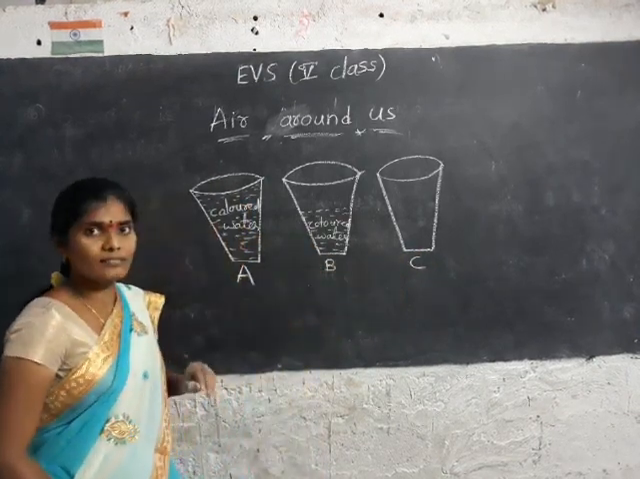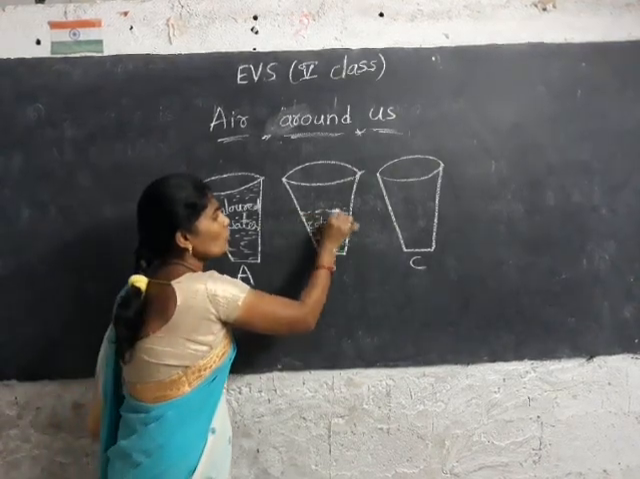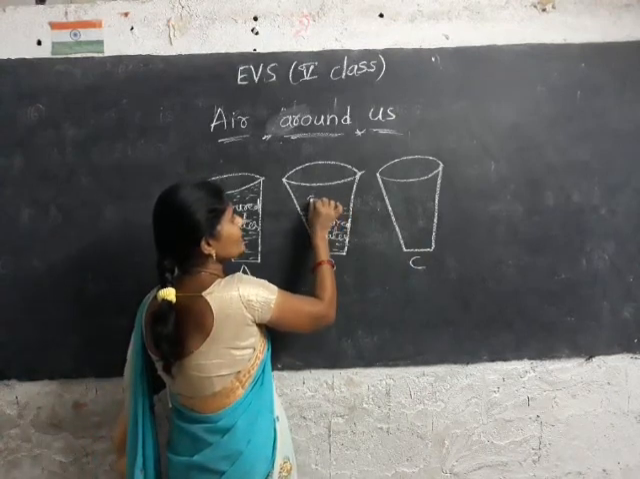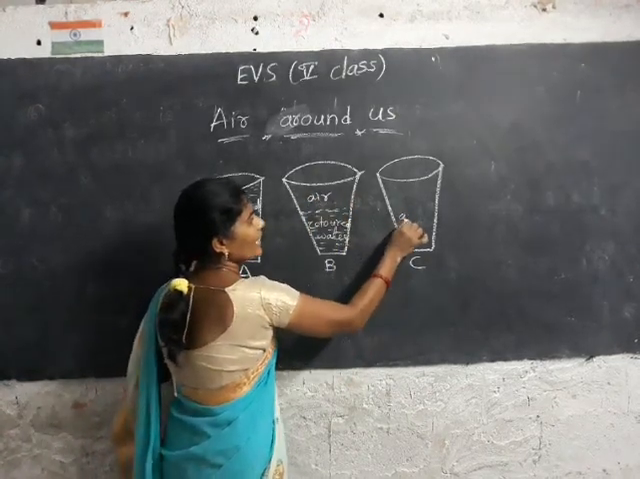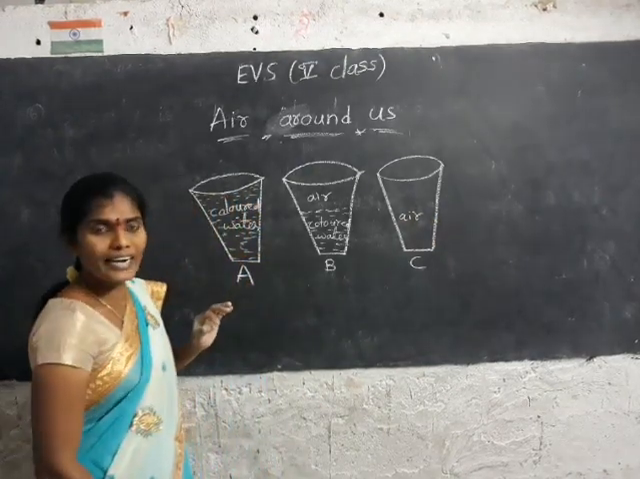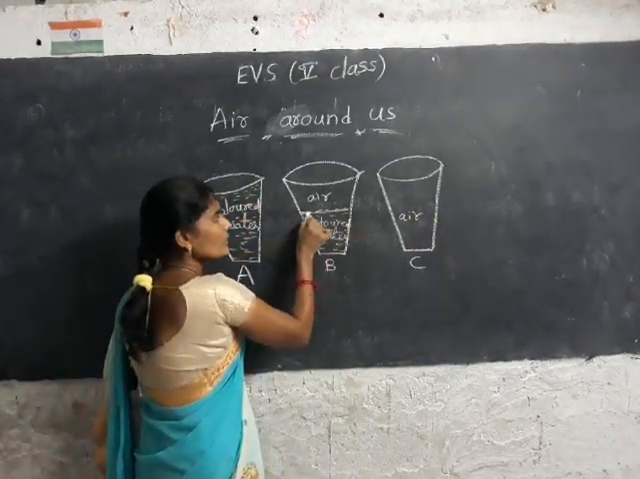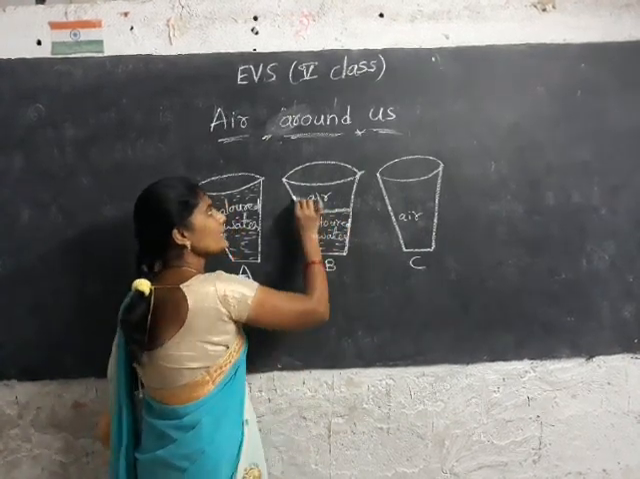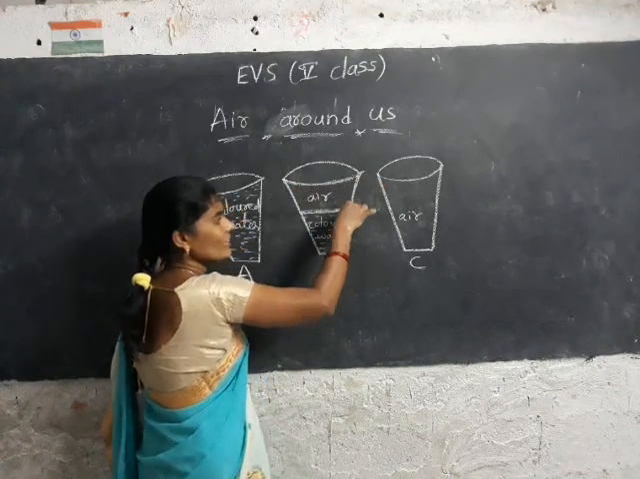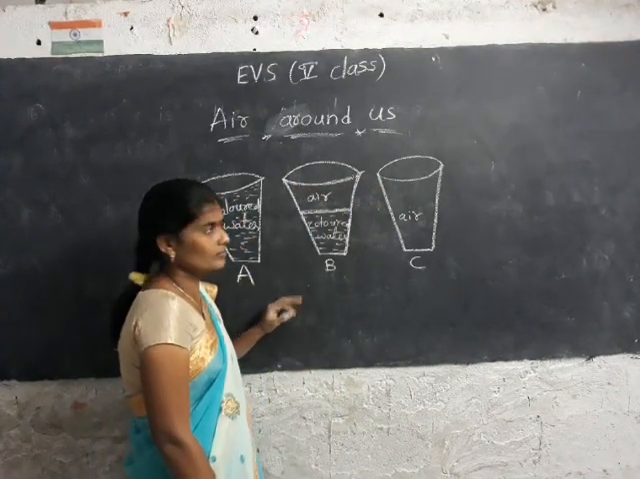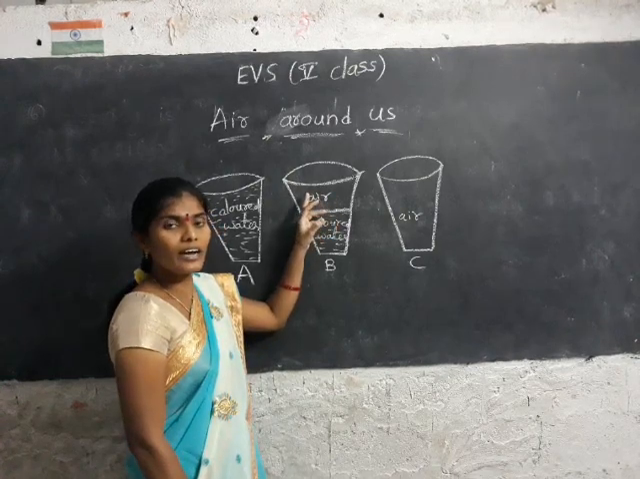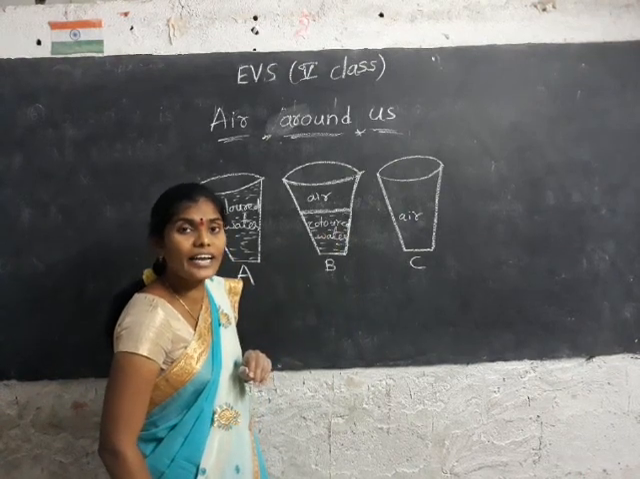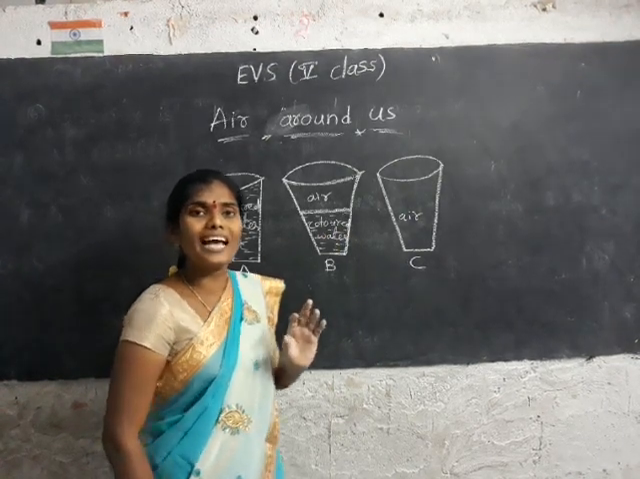And also the B glass: half of the portion is covered with the water. The remaining part is covered with the air. Here also air. Understand? This much part is covered with colored water and the remaining part is filled with the air. Here also the total glass is covered with the air. Okay, there is no empty glass.